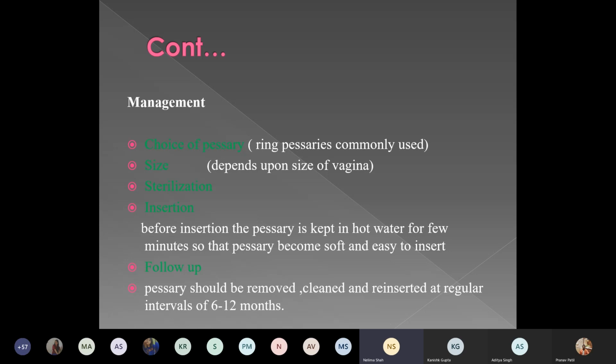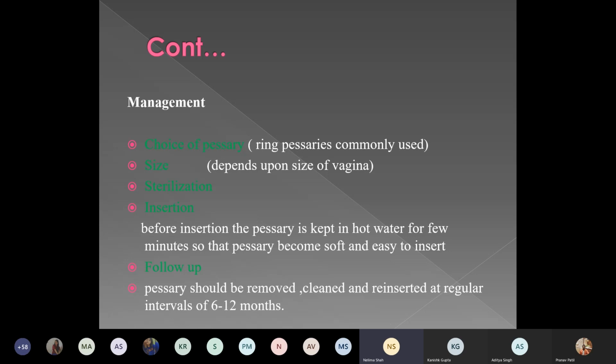Now what is the choice of pessary? Ring pessaries are commonly used rather than Hodge pessaries, and different sizes of pessaries are available depending upon the size of the vagina. The size of pessary can be tried in that patient. It has to be properly sterilized, and then its insertion has to be done.